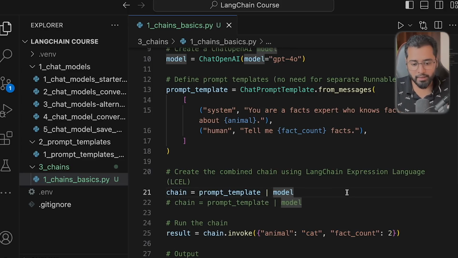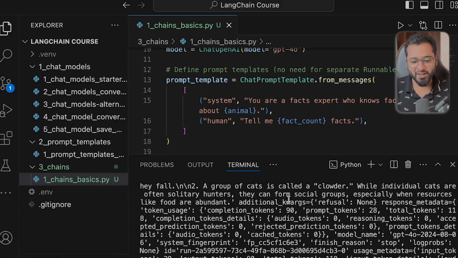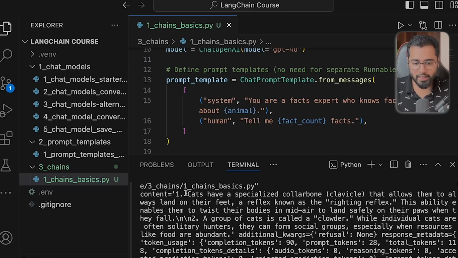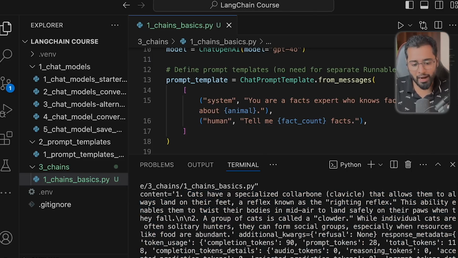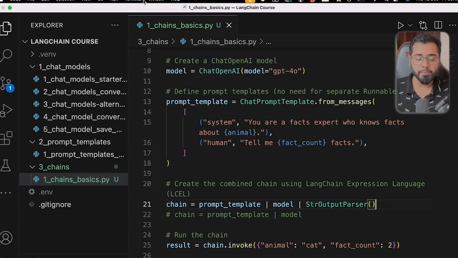So let us now quickly run this file. And perfect. We asked for just 2 facts and we got just that. But along with that, we also have a lot of other stuff as well, which is why we need to add the string output parser task. What this is going to do is select only the content property from the response of the previous task.